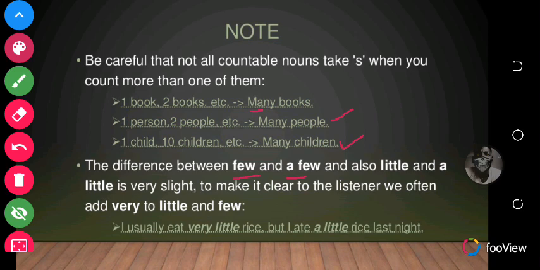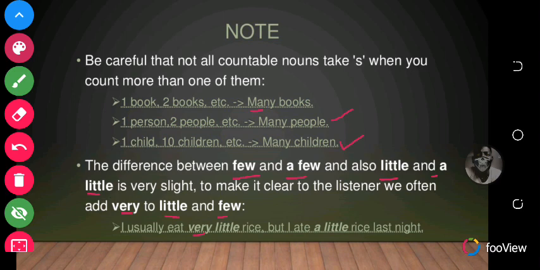And the difference between little and a little is very slight. So sometimes, in order to make it clear that you are using the word few or the word little, we add very, to show how small it is.